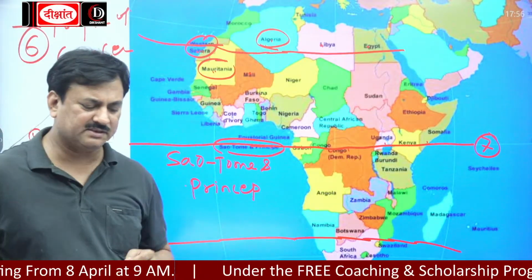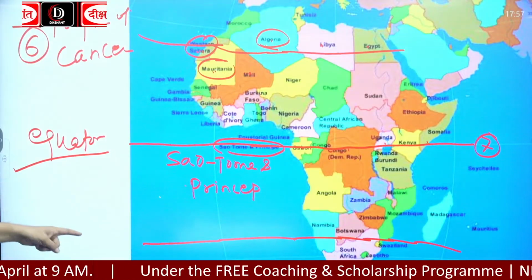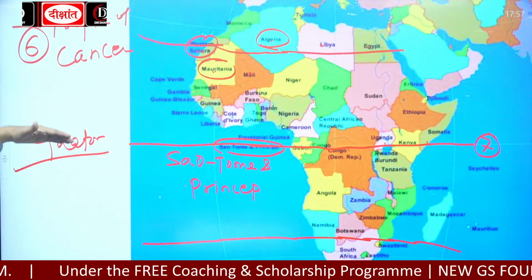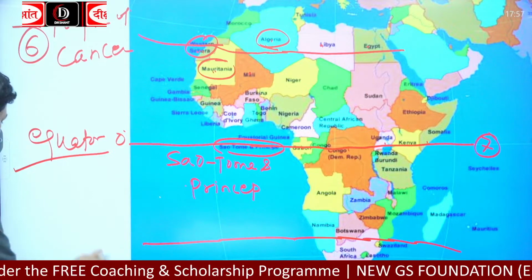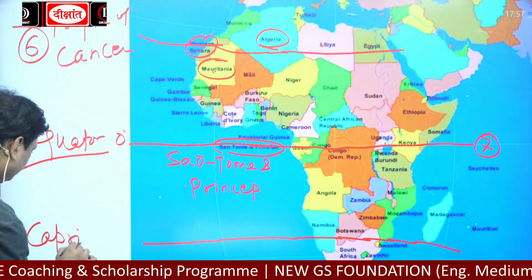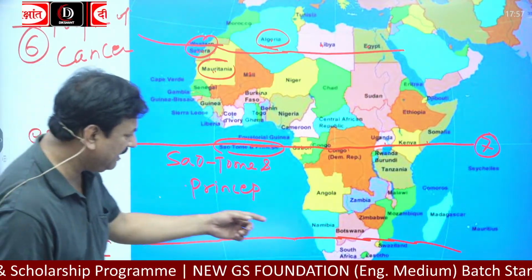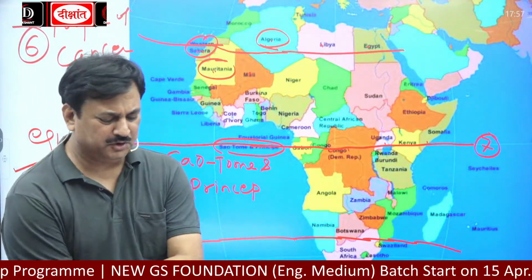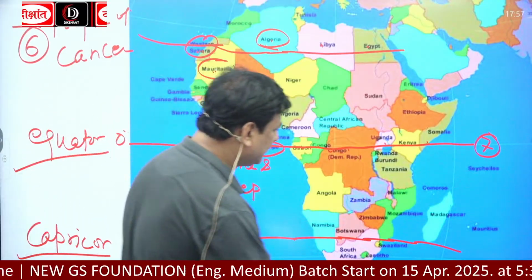And the next is the Tropic of Capricorn. This is Tropic of Cancer, this is equator. Equator is 0 degree, this is 23.5 degree, and this is Capricorn.